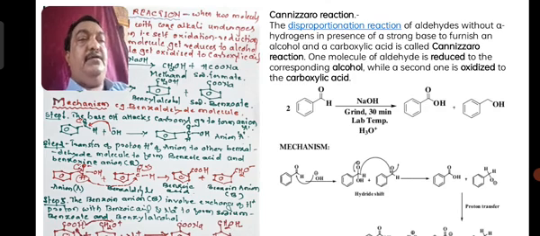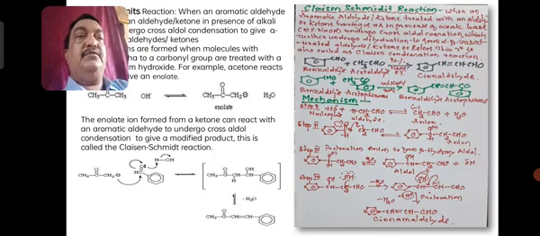So you first write, when benzaldehyde is treated with a strong solution of NaOH for several minutes, one molecule will get oxidized, another molecule will get reduced to give benzoic acid and benzyl alcohol. So this reaction is called the Cannizzaro reaction, and this reaction is a nucleophilic addition of OH from NaOH, and it has 3 steps, which I have already explained. So keep this in mind and move on to the next reaction.